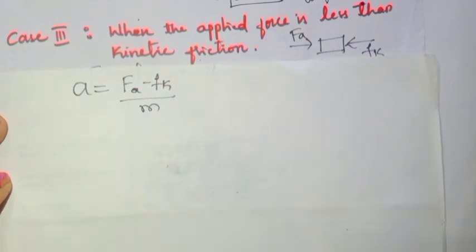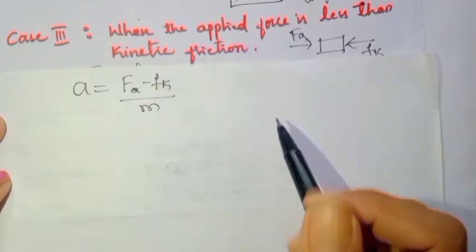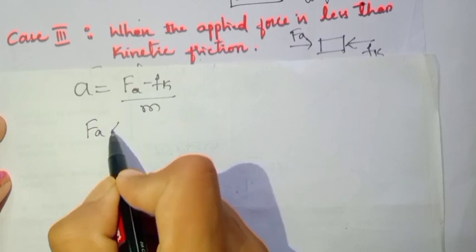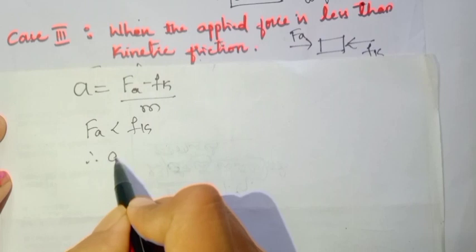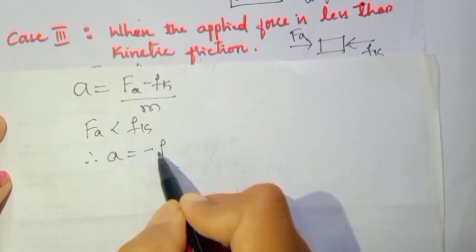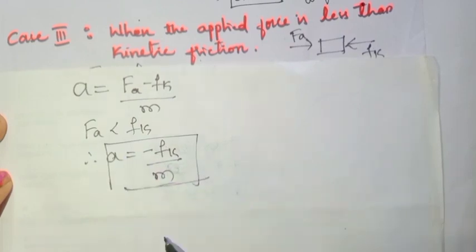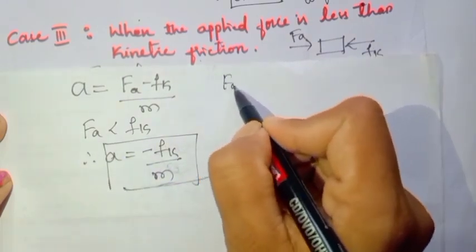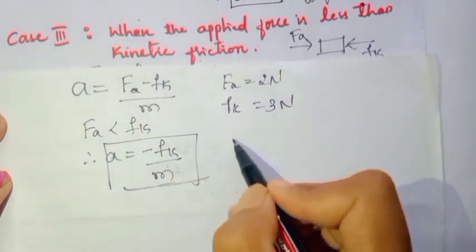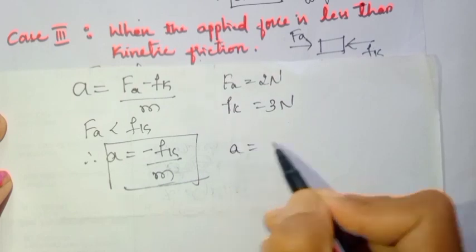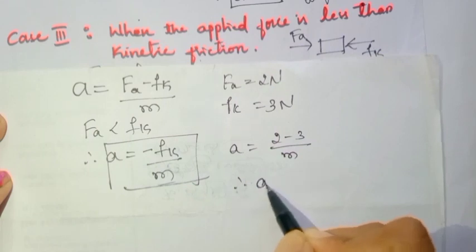As by the statement, applied force is less than kinetic friction. If Fa is less than kinetic friction, then what happens? Then the answer is a is equal to minus Fk divided by m. We will get minus Fk. For example, if you consider force applied is equal to 2 Newton and kinetic friction is 3 Newton, substitute in the formula, a is equal to 2 minus 3 divided by m. Therefore, the answer is minus 1 divided by m.